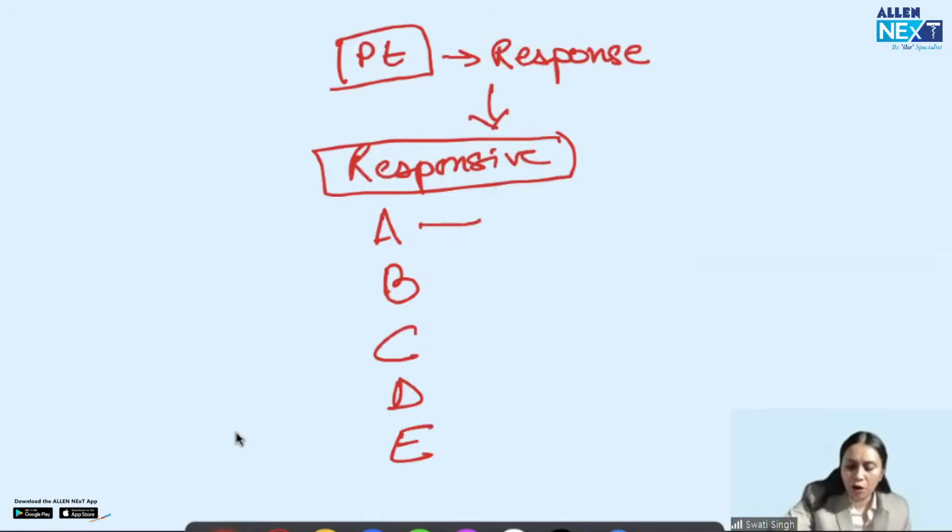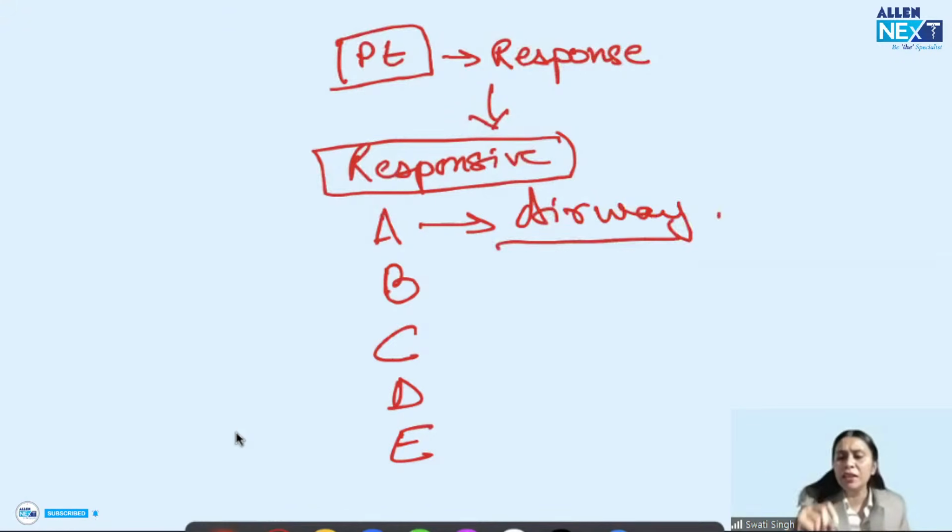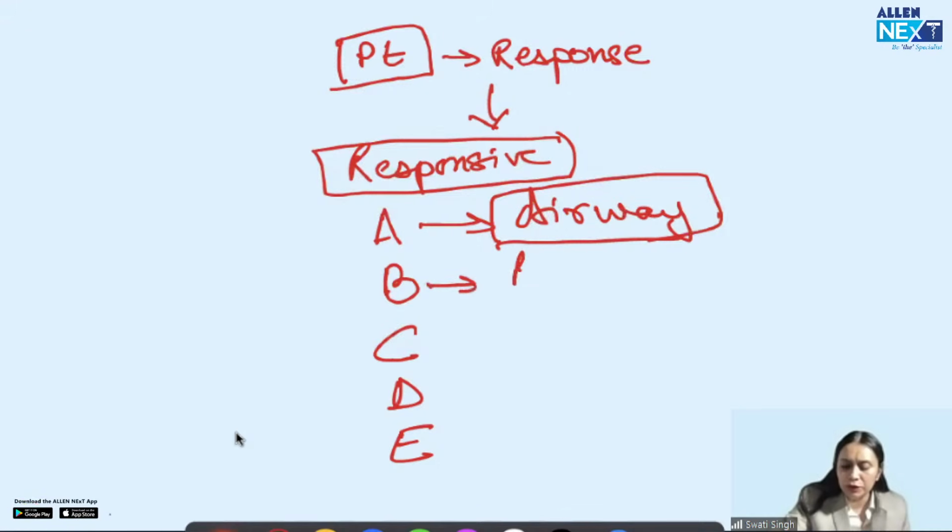Okay. A for airway. So any emergency patient comes to us, even if I can see what the issue in the patient is, I would not, as an initial step, go to that issue, because life-threatening things can already be present in that patient. That is, the airway may be compromised, right? He may not be breathing properly. So first, I have to take care of the airway of the patient. Then I will have to see whether the patient is breathing or not. Breathing. Then I will come to circulation.